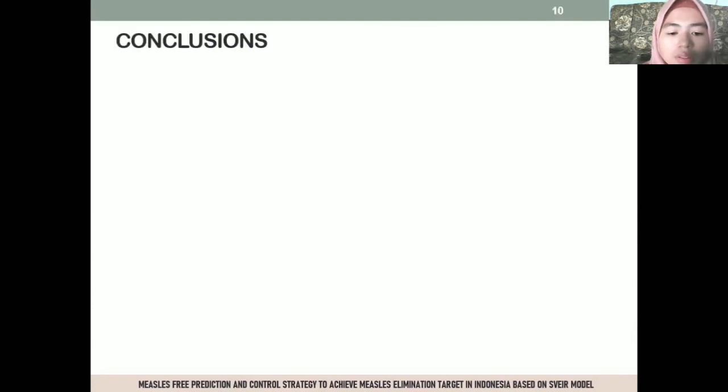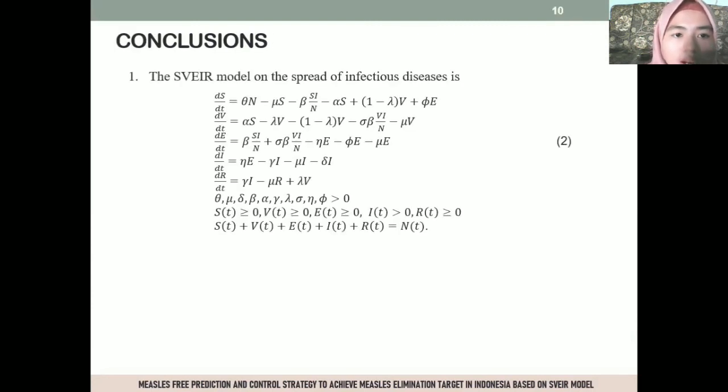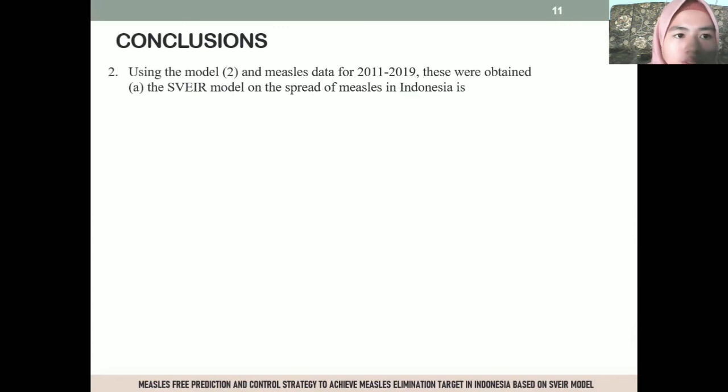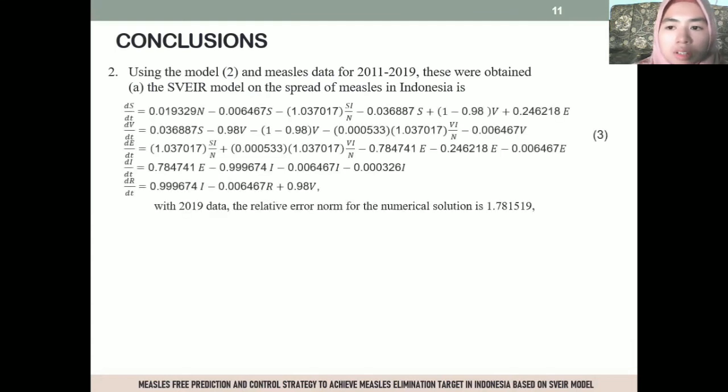From this work, we can conclude that, first, the SVEIR model on the spread of infectious disease is system 2. Second, using model 2 and measles data for 2011 and 2019, the SVEIR model on the spread of measles in Indonesia obtained is system 3 with 2019 data.